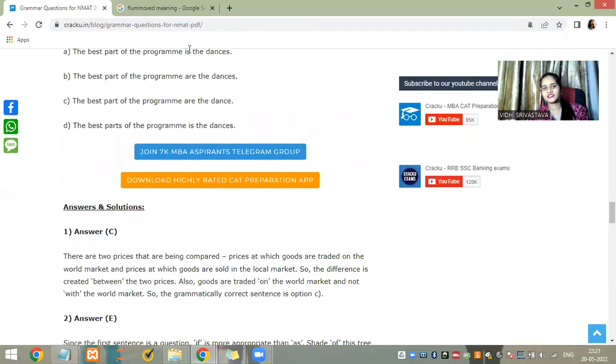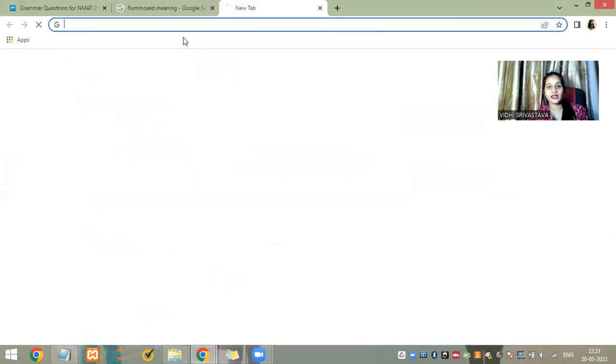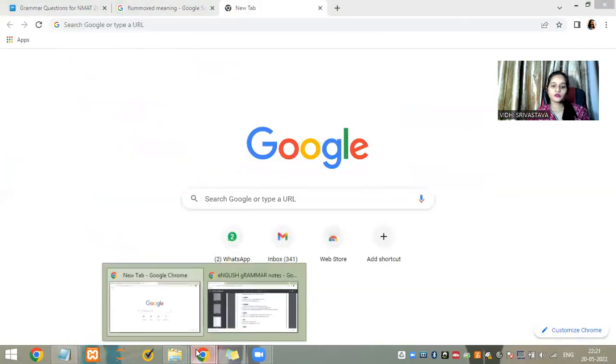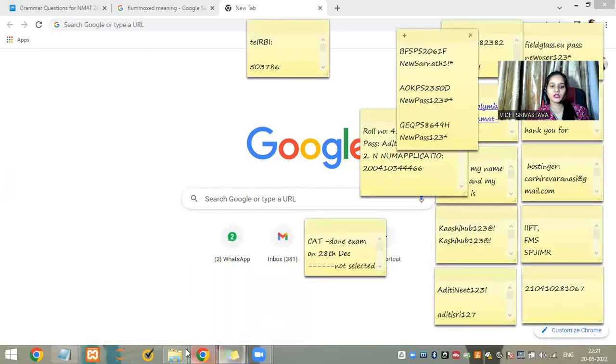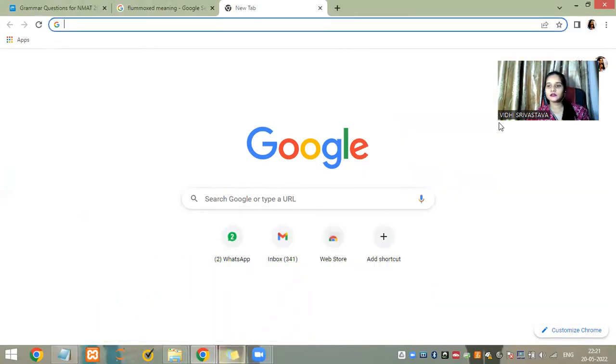Okay, so this was just an example of what kind of questions come in the exam. If you are solving such questions, the important part here is that before solving any kind of question, the main important point is you should know the basics and the fundamentals of everything in grammar or in anything.